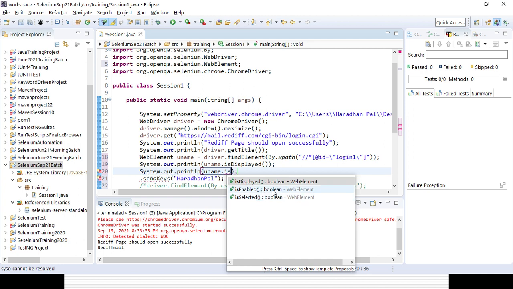It is coming from the WebElement class, right? isEnabled means, are we able to add something or not? In case it is disabled or read only, we will not be able to enter anything. After that, we will do uname dot sendKeys. So that is the simple thing we can do.